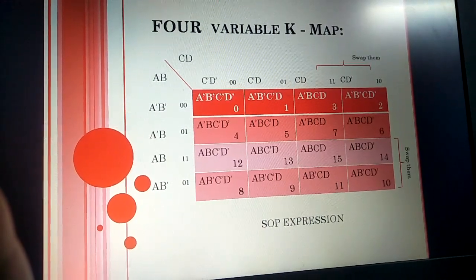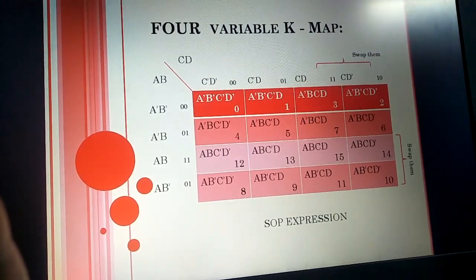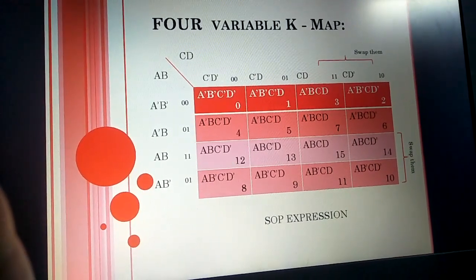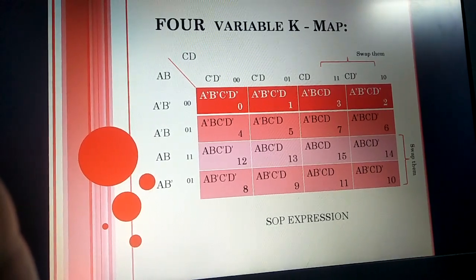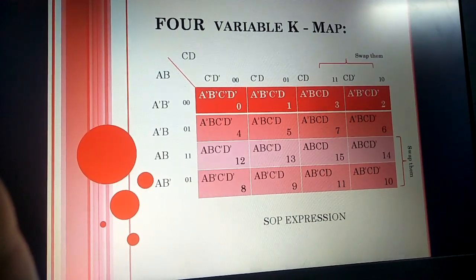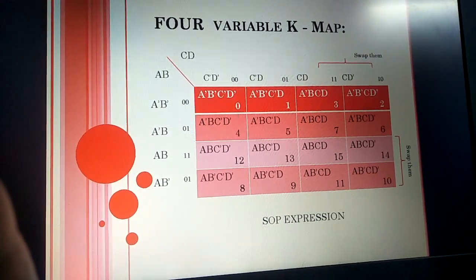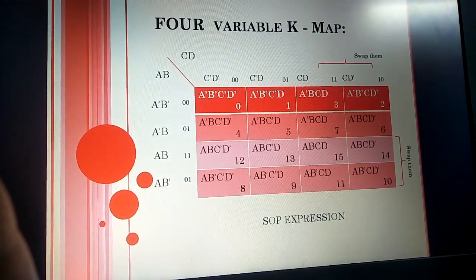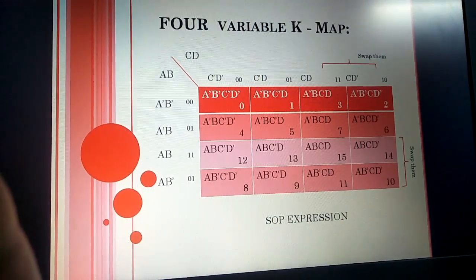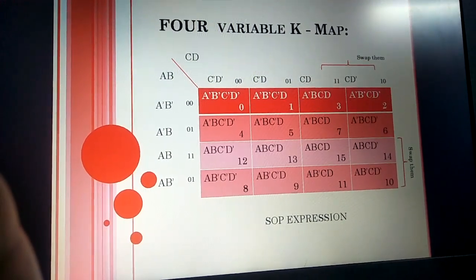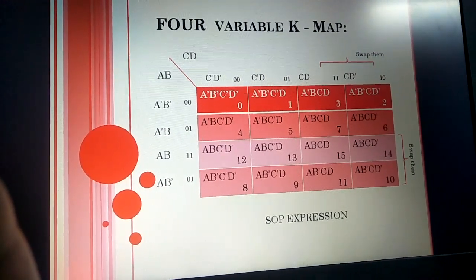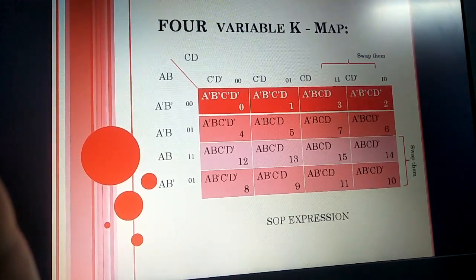Now what we have to remember: the first two variables should be in rows, the next two variables should be in columns, and we have to swap the last two columns and the last two rows. See, I have written it already. See the numbering 0, 1, 3, 2, 4, 5, 7, 6, 12, 13, 15, 14, 8, 9, 11, 10. In this way we have to swap them, and we have to write every min term in each cell, at the intersection of row and column.